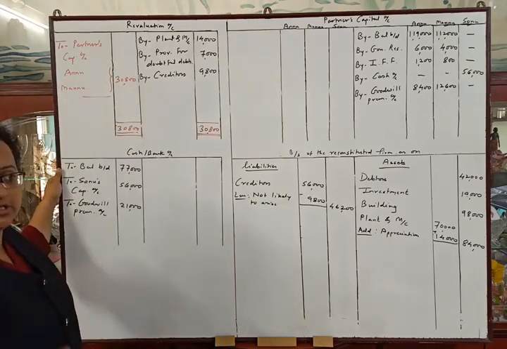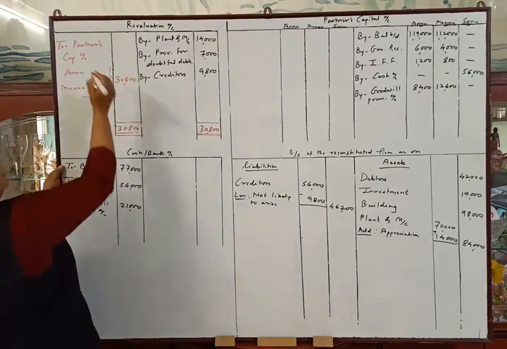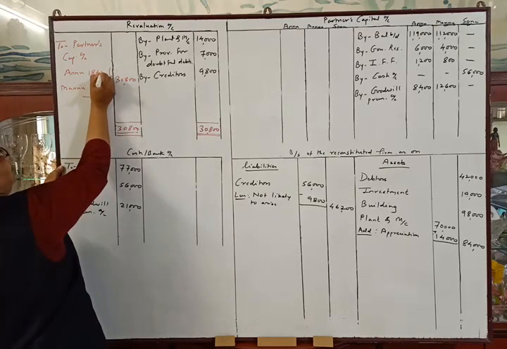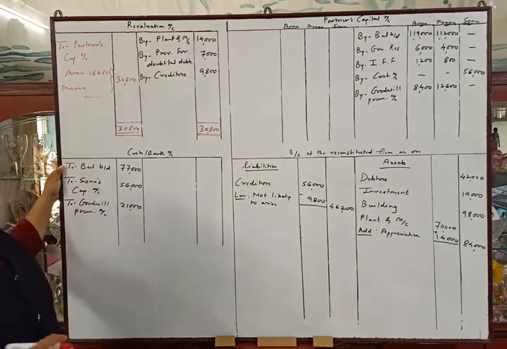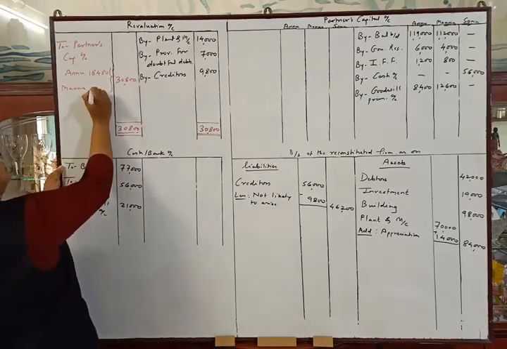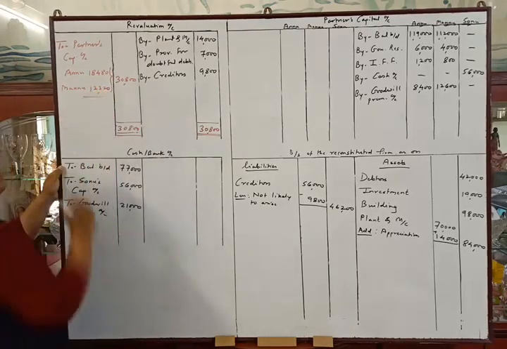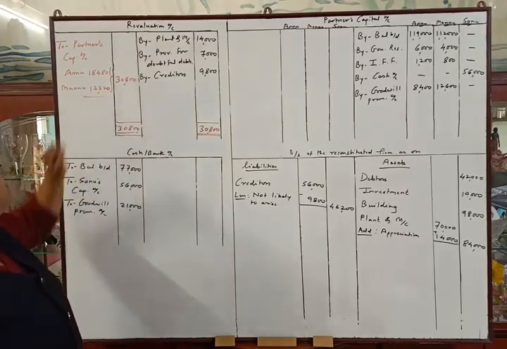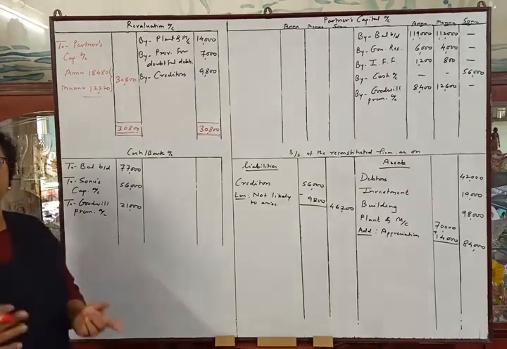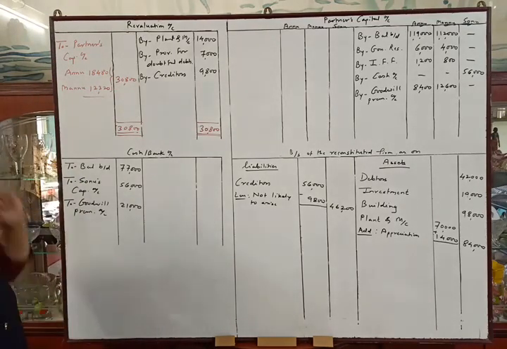So the distribution will be 18,480 for Annu and 12,320 for Mannu. Okay, you can check the distribution. It will be 18,480 and 12,320.